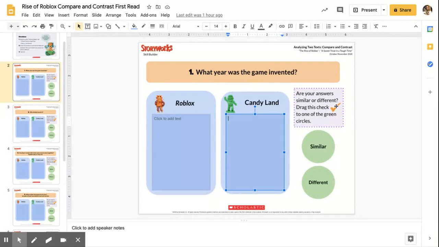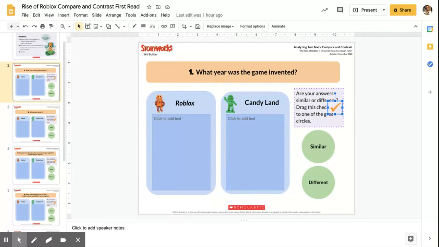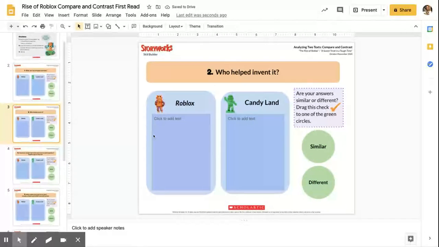And then what you're going to do is click on this little check mark, okay? You can actually click on it, and you're going to tell me if their dates are similar or if their dates are different. I'm going to go ahead and give you a hint. They're different. Okay? So you're going to drag the check mark, and that's what you're going to do for every question today. This is where you'll type your Roblox answer. This is where your Candyland answer comes in, and then you'll tell me similar or different.